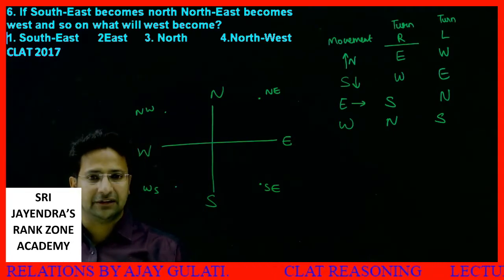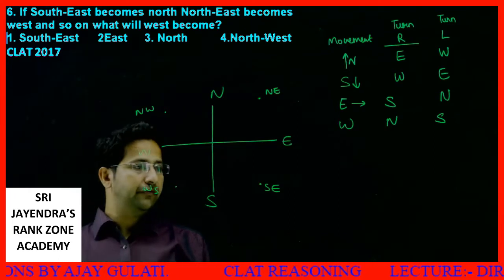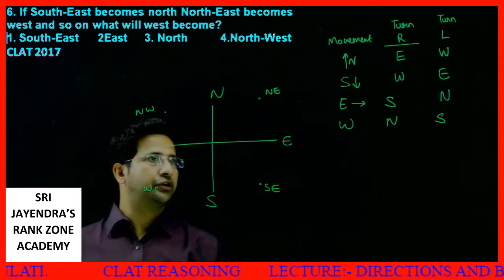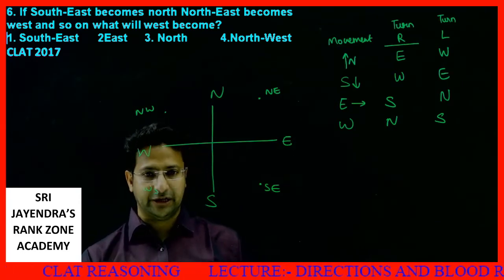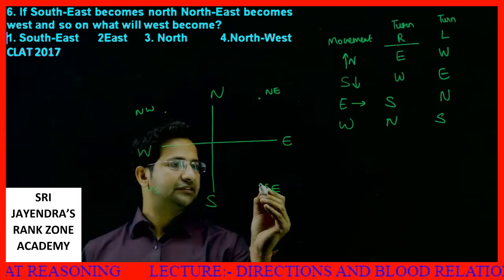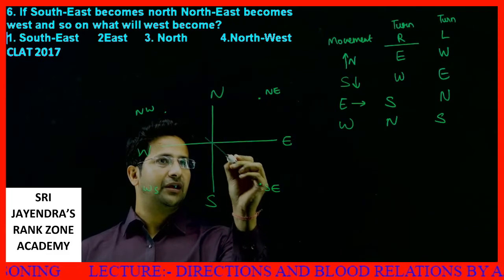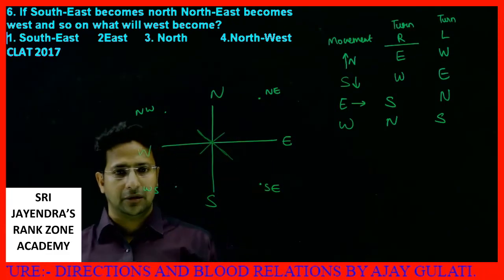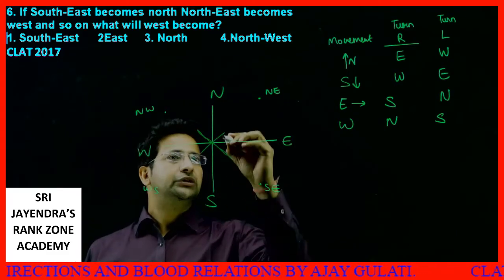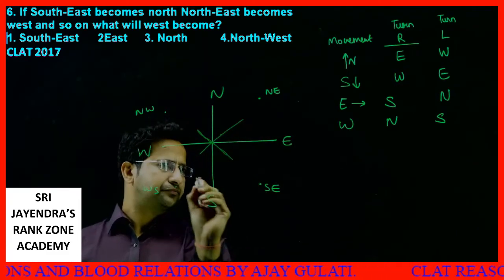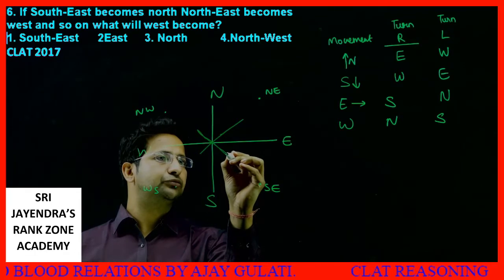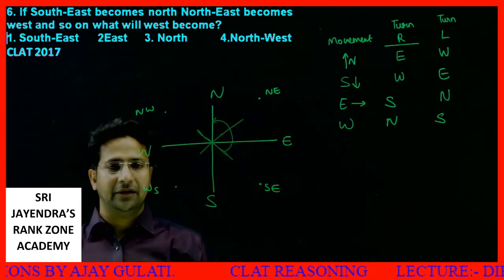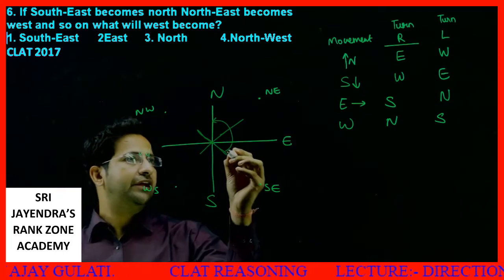Now what's happening is, if southeast becomes north, how much is it rotating? Look, this is southeast. I draw a line like this. Southeast becomes north. See how much? 45 and 90.